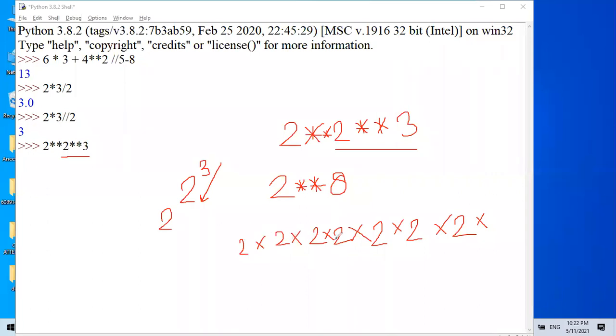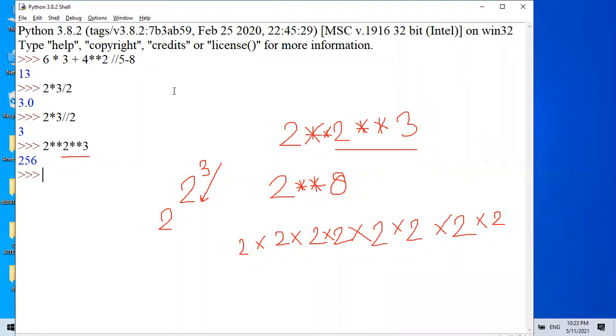1, 2, 3, 4, 5, 6, 7. One more. 128 into 2, 256. So the answer of this should be 256. Absolutely correct. Do you understand? Yes, sir. Very good.